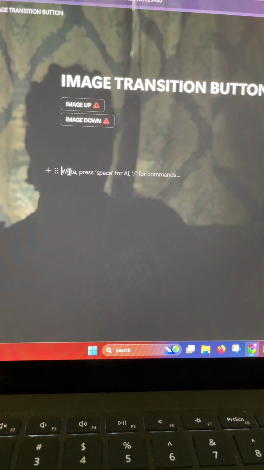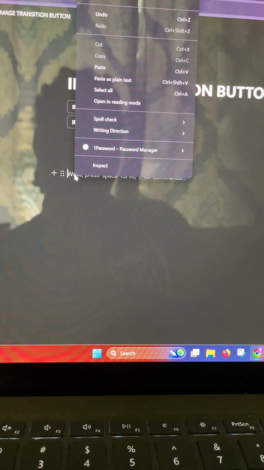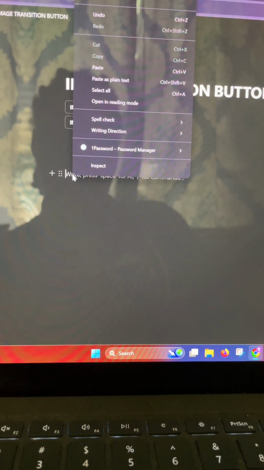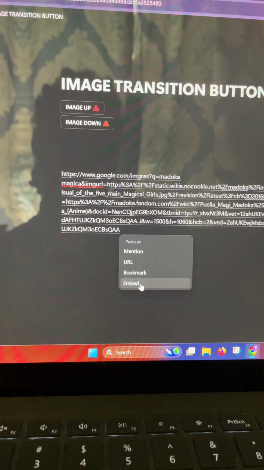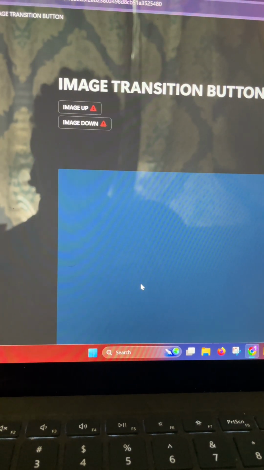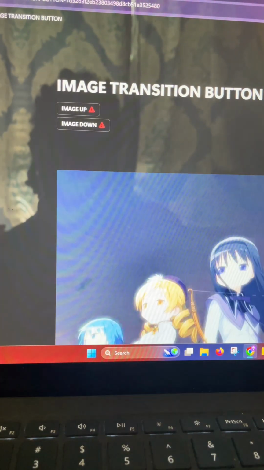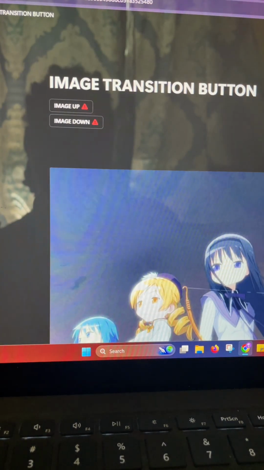Okay, now that we've copied it, we're going to go back to our Notion page. We're going to right click again. We're going to click on paste, and we're going to click on the option that says embedded. I'm going to give it a second because it's going to load. Not the best way to upload a photo, but this will do.